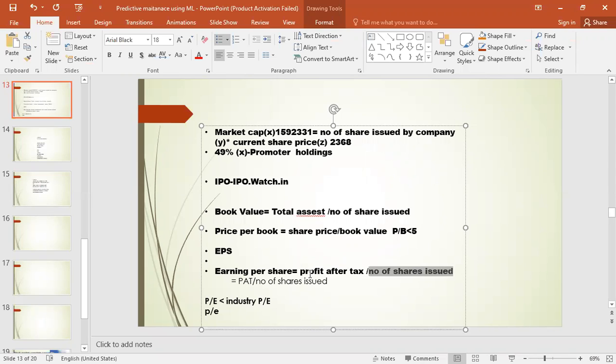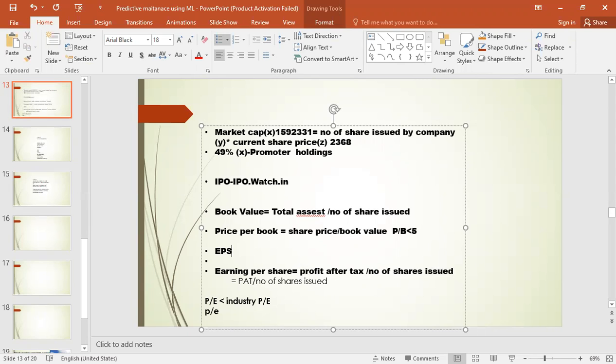So if I cut the profits into pieces, how can I distribute them to each shareholder? Earning per share means how the profits can be distributed to each shareholder. For example, let us assume some company has an EPS of 100 rupees.